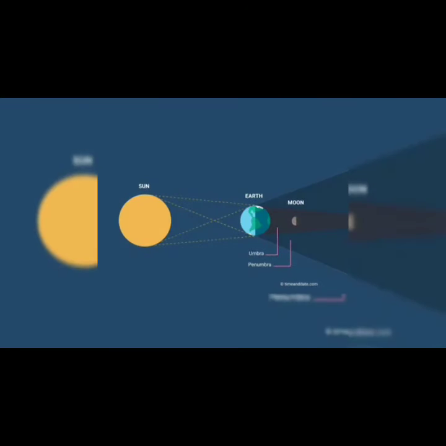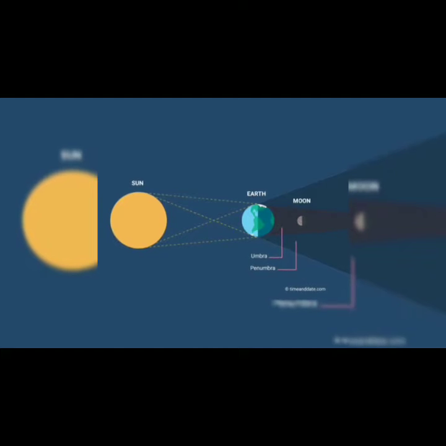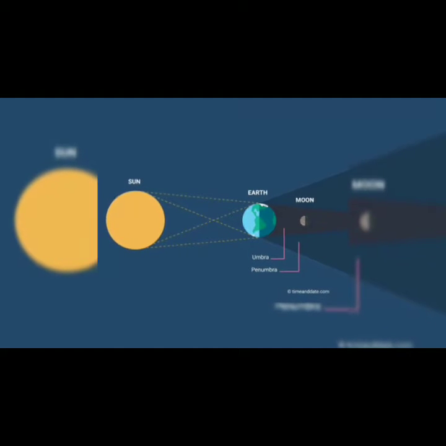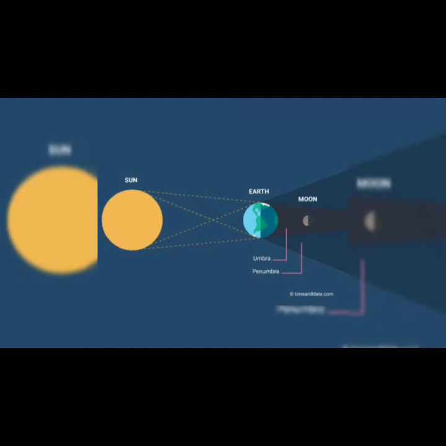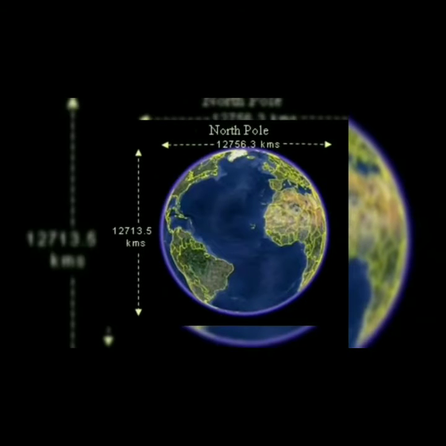So the next point is the lunar eclipse. In the lunar eclipse we can see in the picture sun, earth and the moon are in a straight line, and the moon is not getting the light. For that reason the moon is covered by the earth's shadow. Here we can see the earth's shadow is round, so earth is a round shape.